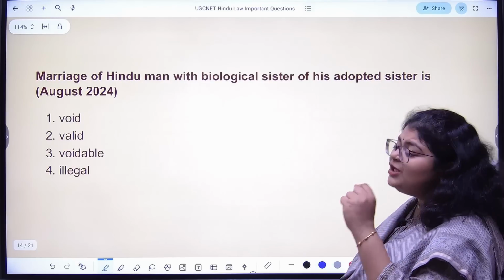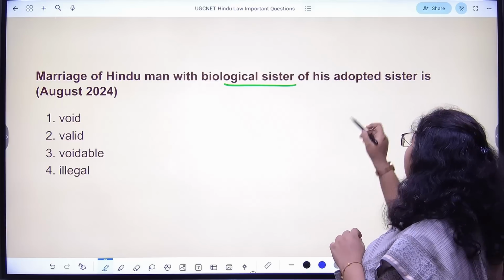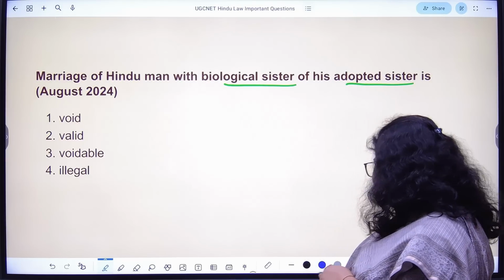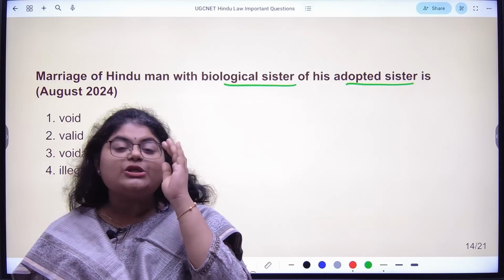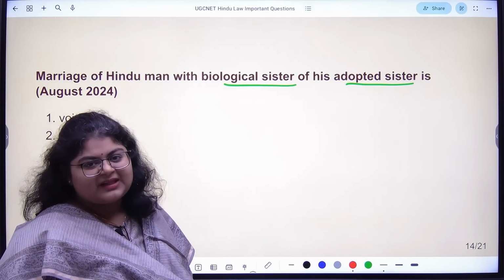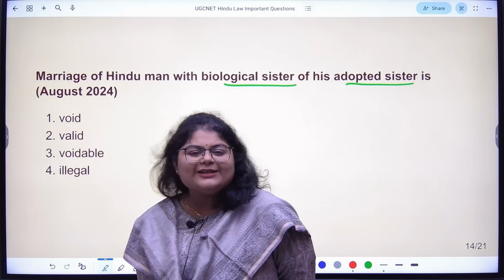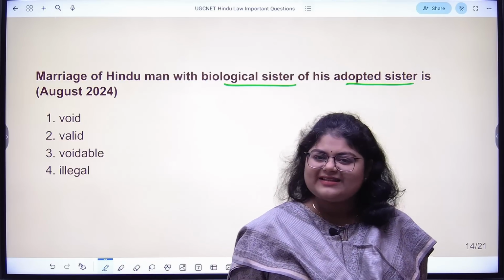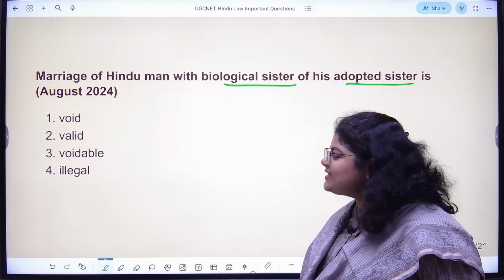Marriage of a Hindu man with the biological sister of his adopted sister is dash. This was a very, very interesting question. Very simple one-line question, which a lot of people got wrong. They were like, acha, man marrying sister, that is not possible, no ma'am. Hindu law, it's just impossible. Nobody marries like that. But you have to read a little bit with an open mind and understand what they're actually asking.